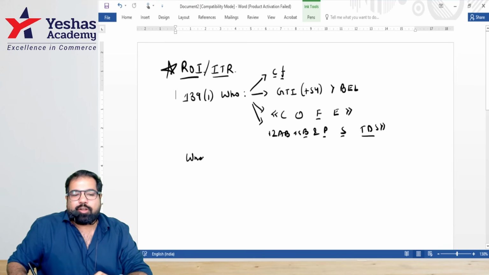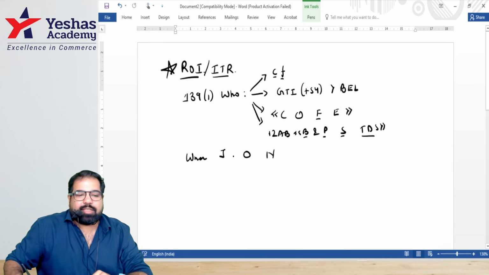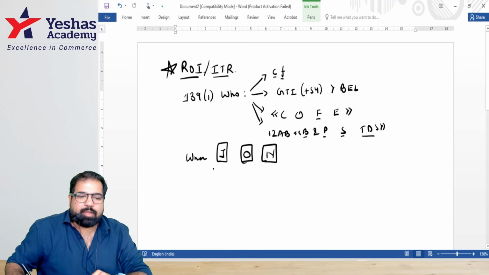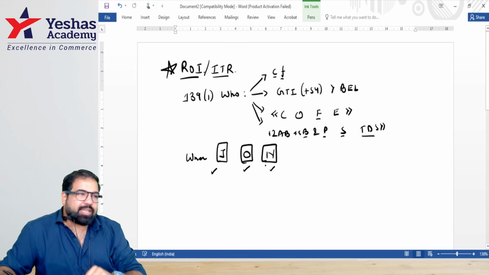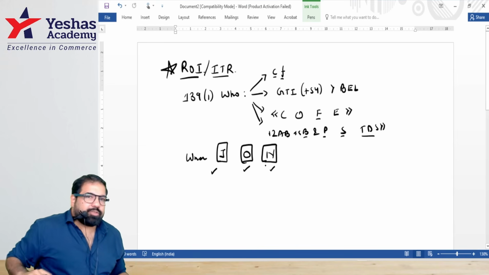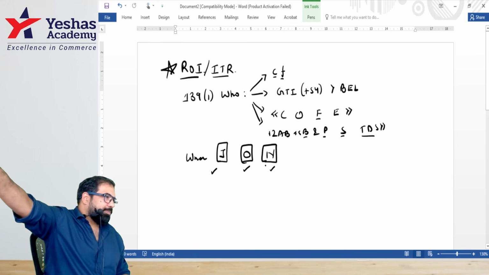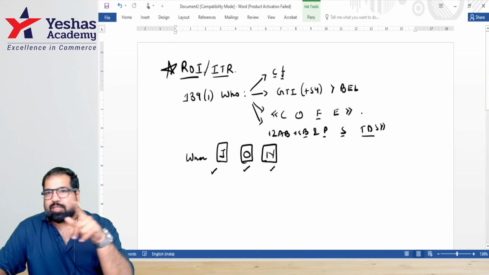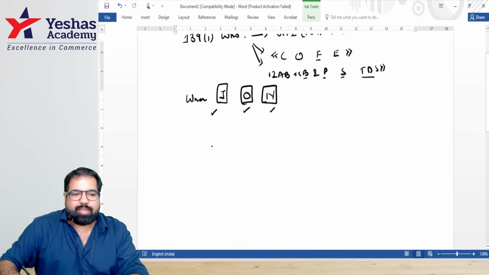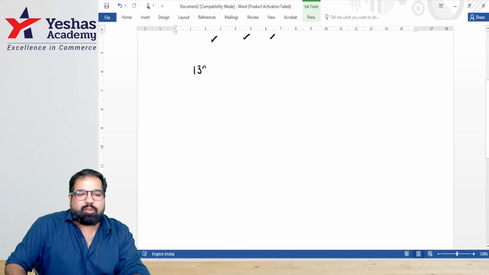Guys, when do you need to file your return of income? Either file it by 31st July or 31st October or 31st. This is non-audit. This is subject to international transactions. If I'm a partner in a partnership firm and the partnership firm is a big fish, then even I become a big fish. What is my due date, guys? 31st October.